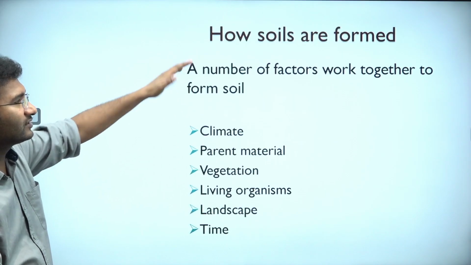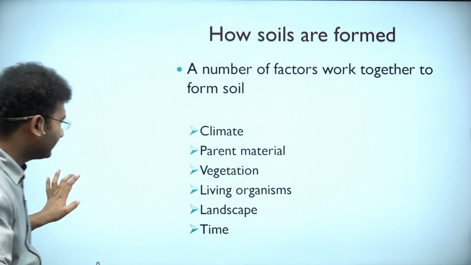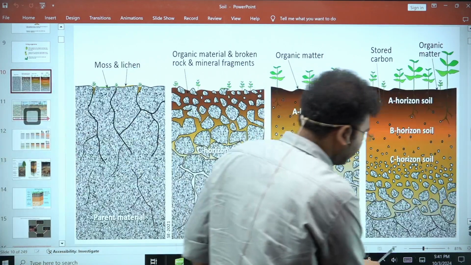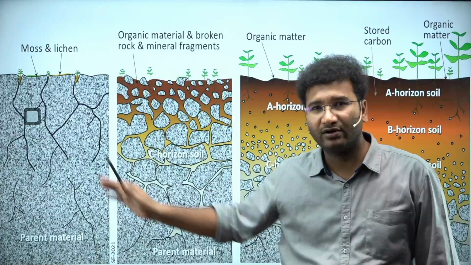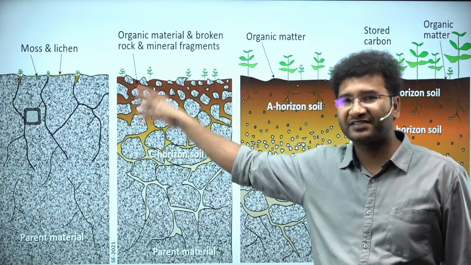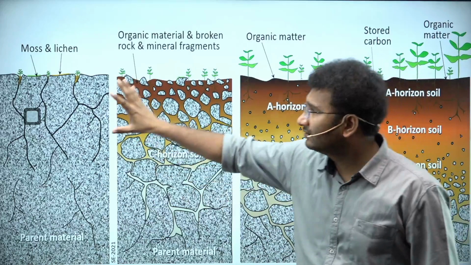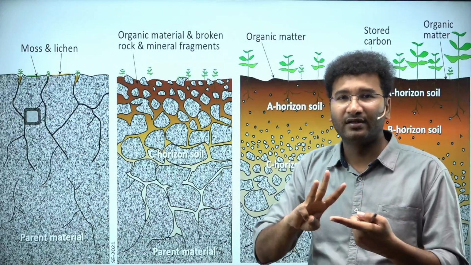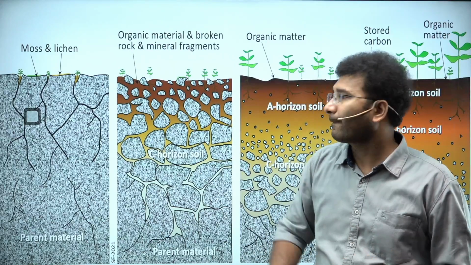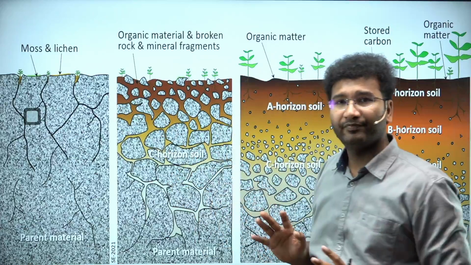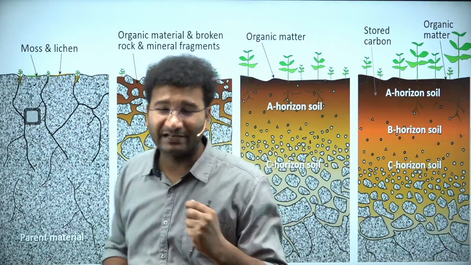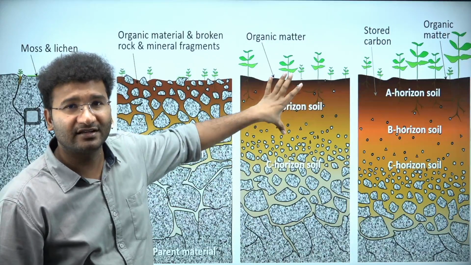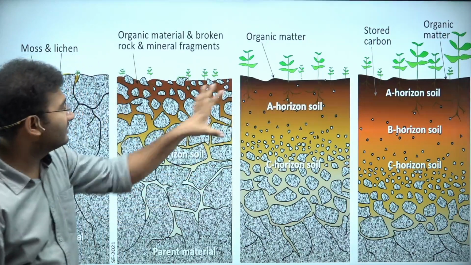Look here, soils are formed through various factors. Initially, there is a parent rock. What is this parent rock? Let's imagine this could be any rock. We have already seen you have igneous rock, you also have metamorphic rock, you have sedimentary rock, whatever the rock it might be. This rock will be subjected to abiotic factors such as sunlight, rainfall, and other geomorphic processes. Over a period, it will get disintegrated, and this disintegrated material might be transported, or else in the same place, further disintegration will lead to the first layer, that is your A horizon, right, and C horizon.